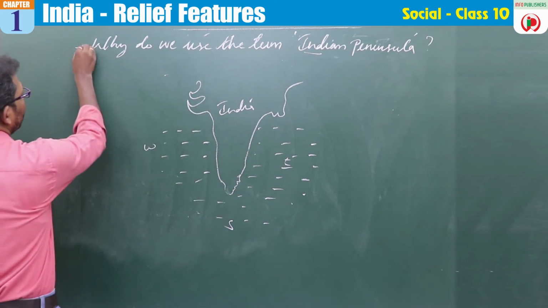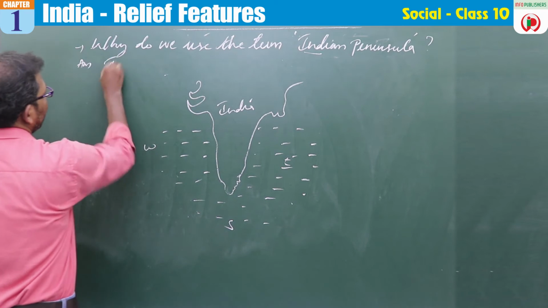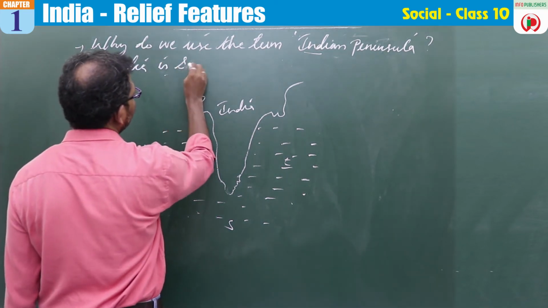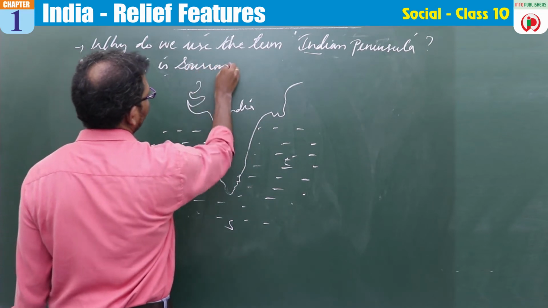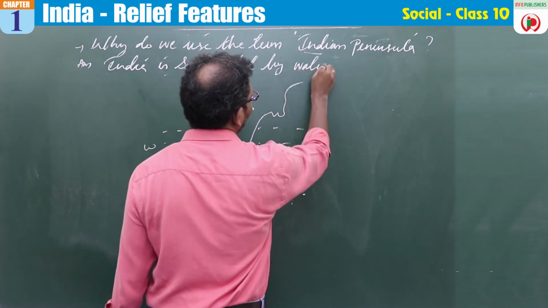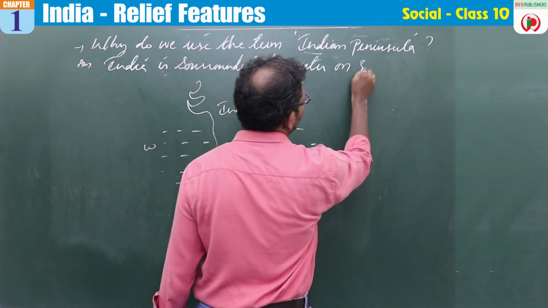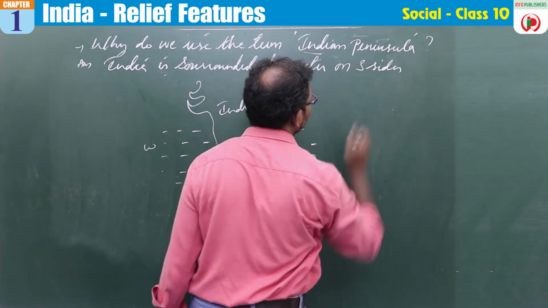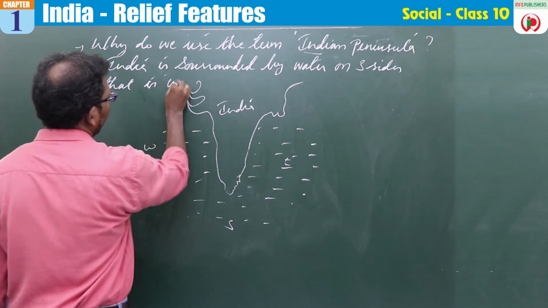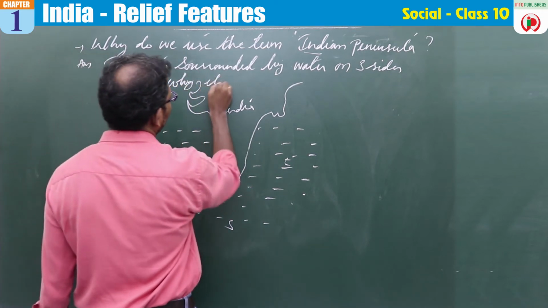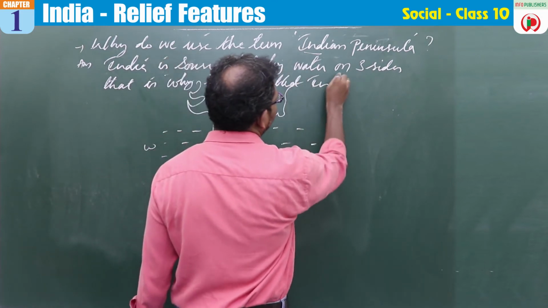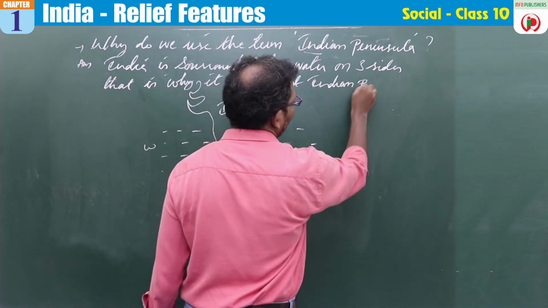I will write the answer on the board. You can copy it down if you want, right? India is surrounded by water on three sides. That is why it is called Indian peninsula.